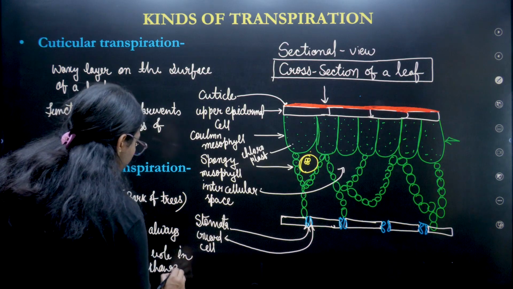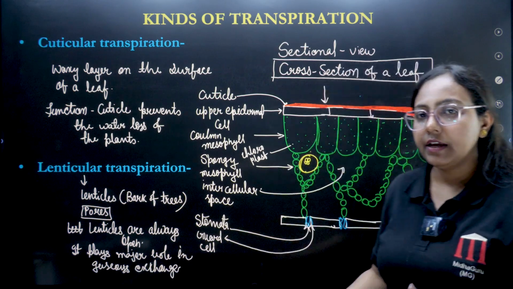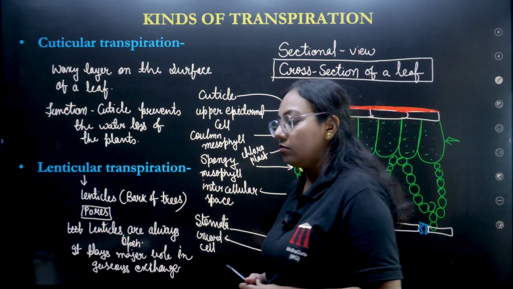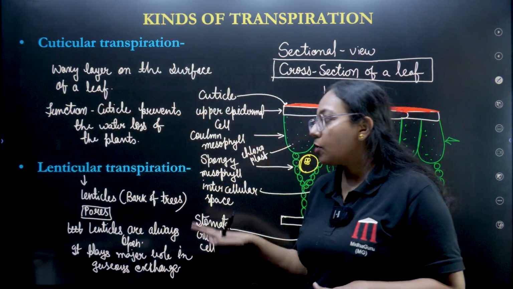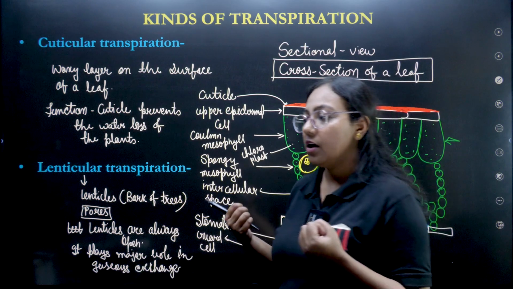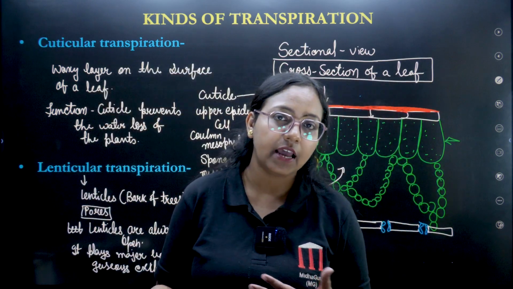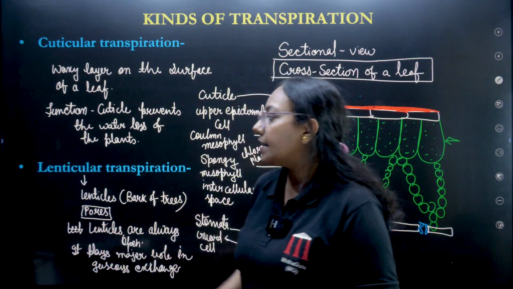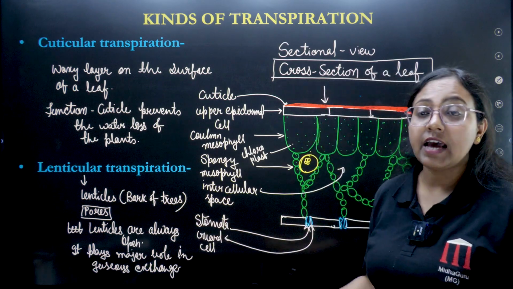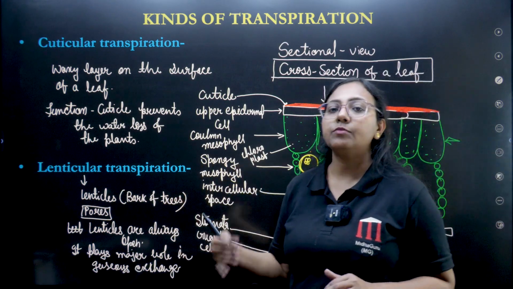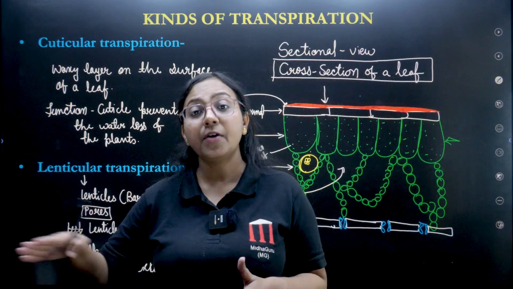In plants also we know that gaseous exchange takes place. So lenticels are for that. They let the oxygen go out and carbon dioxide come in, because in plants also respiration takes place. So obviously gaseous exchange is going on, and for that the lenticel plays a role. But again, it doesn't have the function of transpiration, but it takes place since there is a pore, a pathway, a gateway through which water vapor gets out.